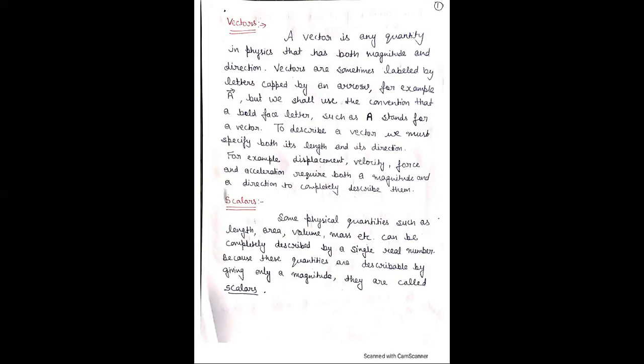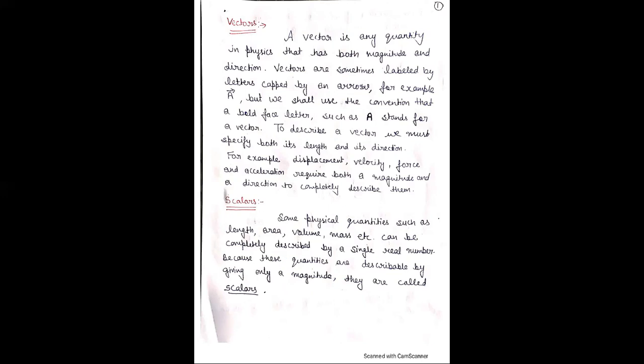Next, scalars. A scalar is a physical quantity that is described by only magnitude, like length, area, volume, mass. These are quantities described only by a single real number.